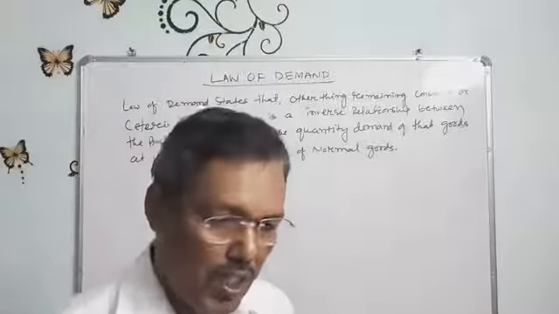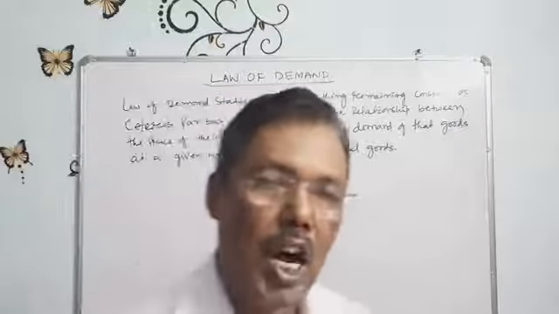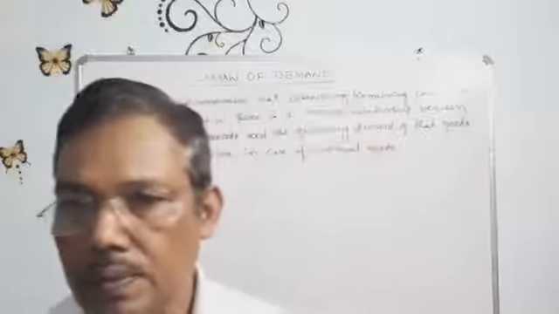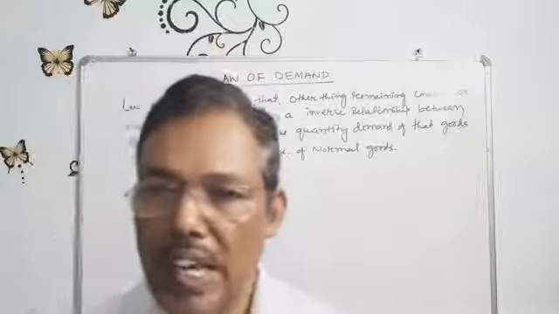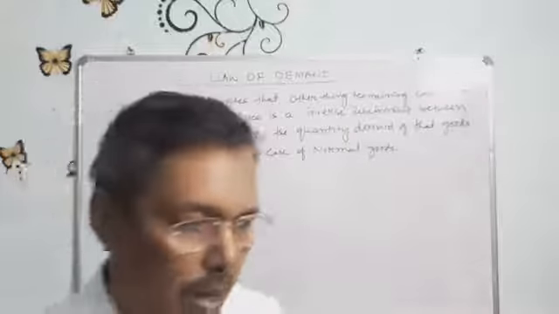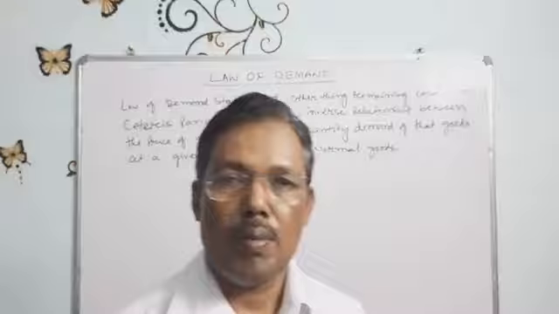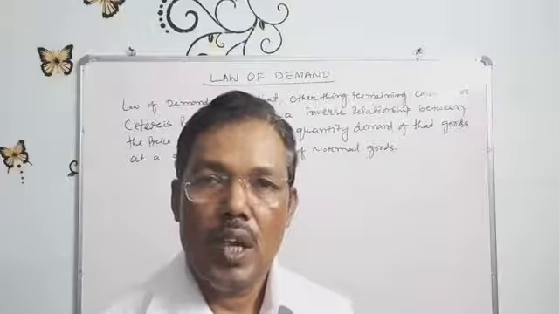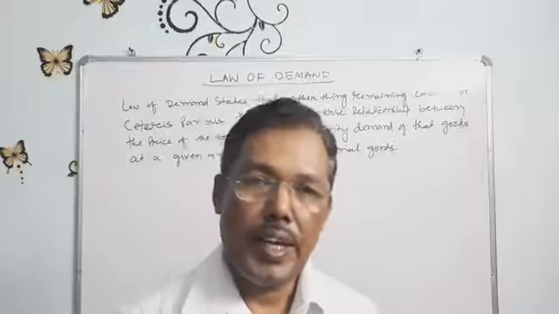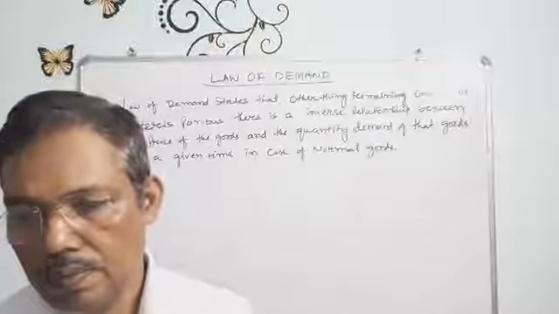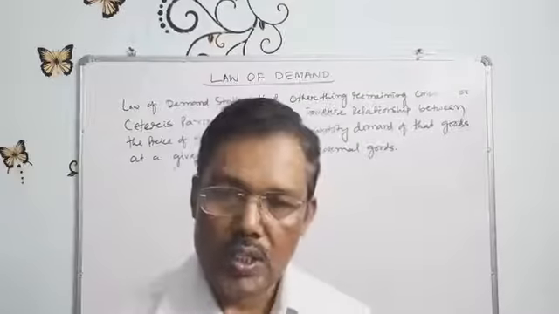Whenever you are purchasing the goods as per the price, how much quantity is demanded? It is obvious that when the price is less, your demand will be more. Suppose you go to the market and you see that tomatoes are 80 rupees per kg, how much quantity will be demanded? 4 kg, 2 kg.